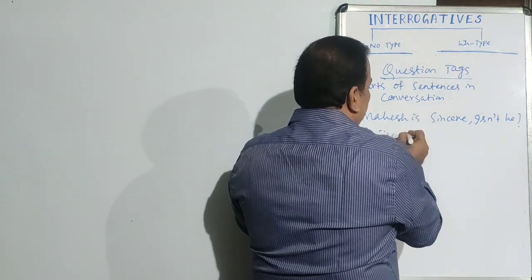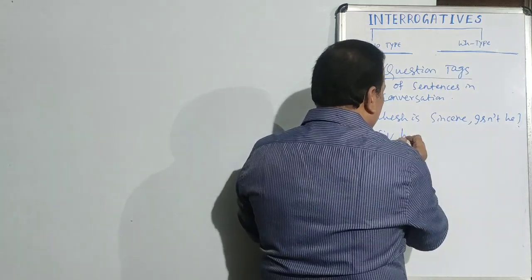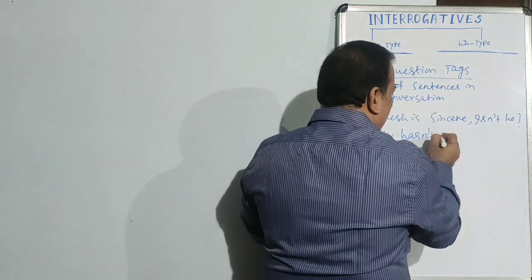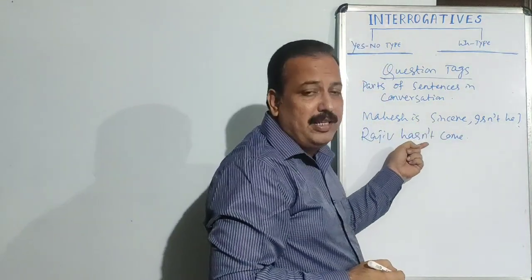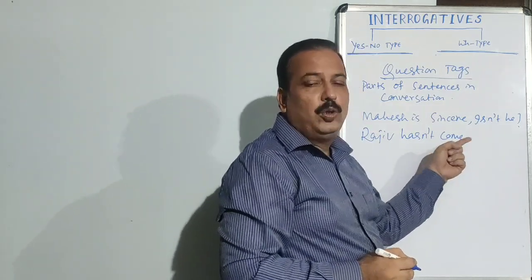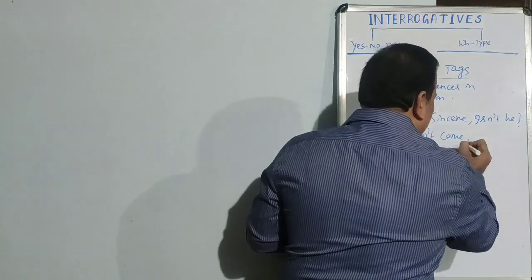Like this, if I say, Rajiv has not come. Mark. This is the sentence, and this is a negative sentence. So the question tag has to be positive. Has he?